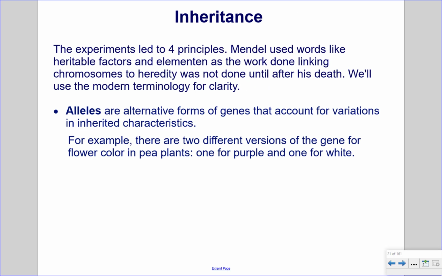Inheritance. The experiments led to 4 principles. Mendel used words like heritable factors and elements, as the work done linking chromosomes to heredity was not done until after his death. We'll use the modern terminology for clarity. Alleles are alternative forms of genes that account for variations in inherited characteristics. For example, there are 2 different versions of the gene for flower color in pea plants, one for purple and one for white.